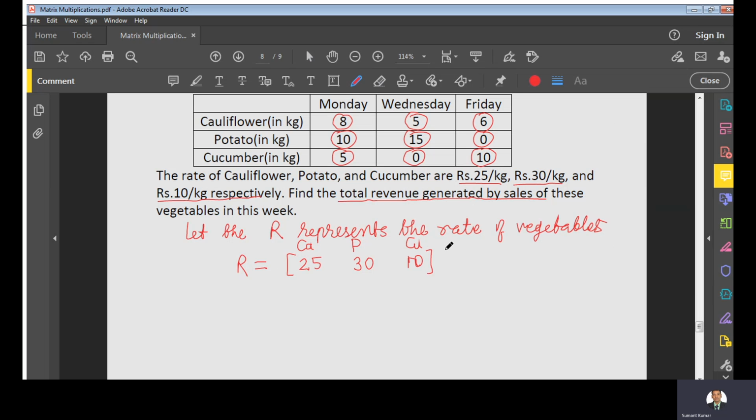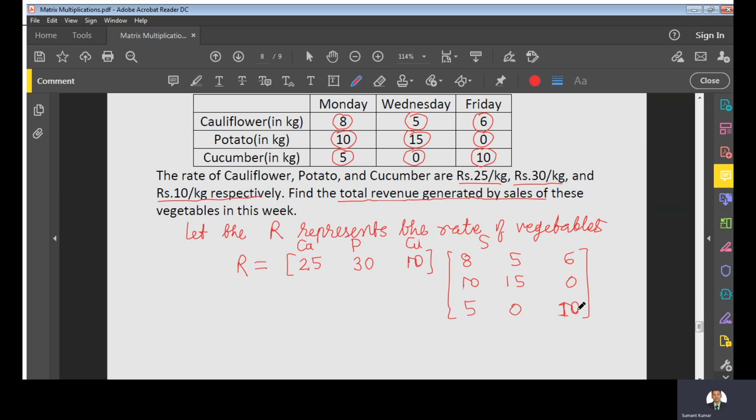And now I am taking the sales matrix as S. Here you can see it is 8, 5, 6, 10, 15, 0, 5, 0, 10. I am representing these sales in a matrix.